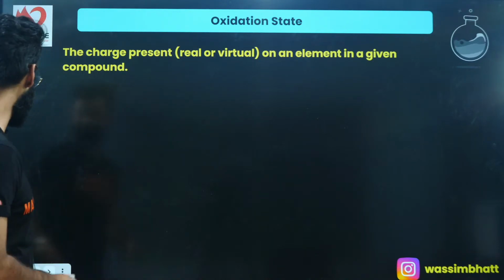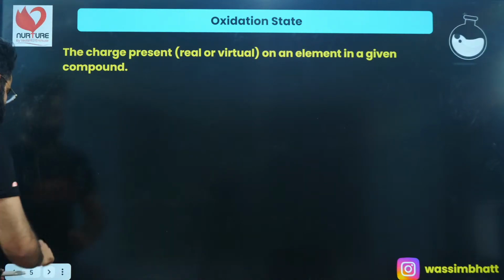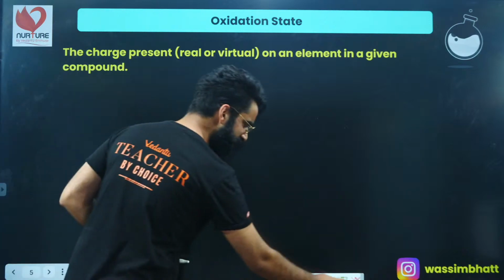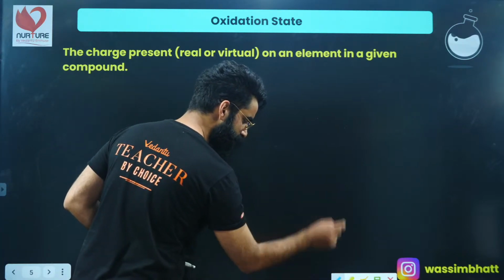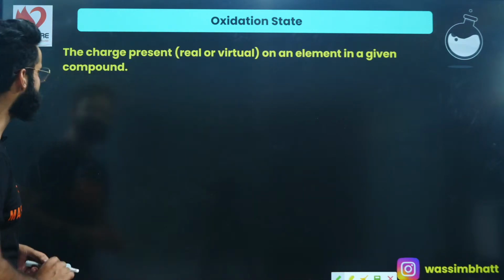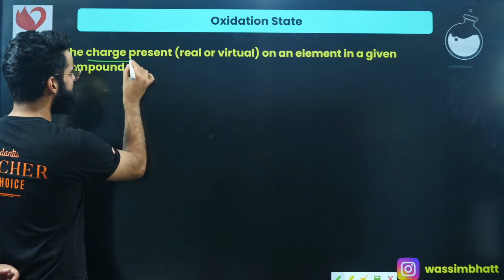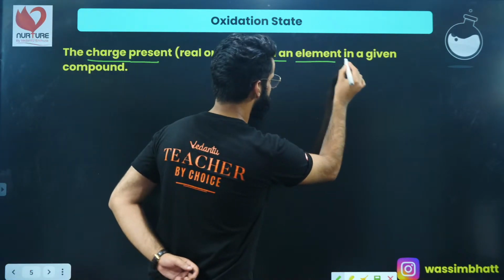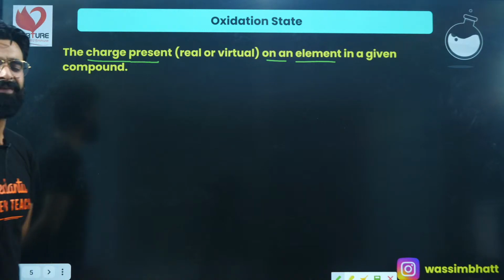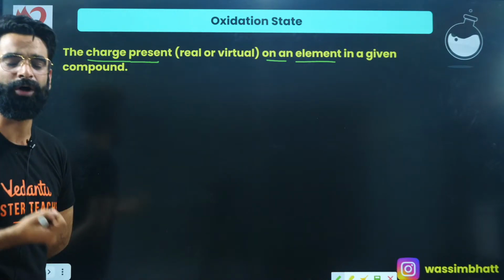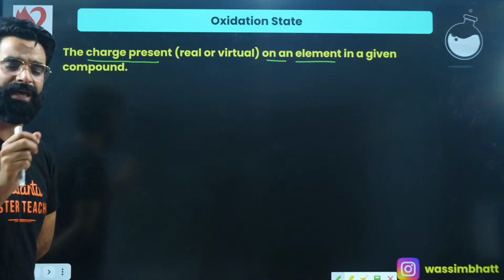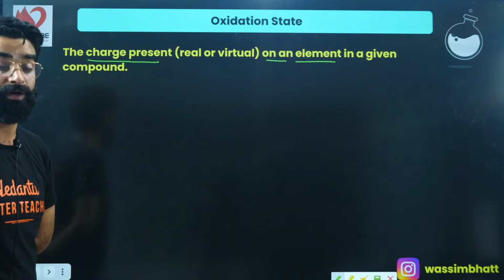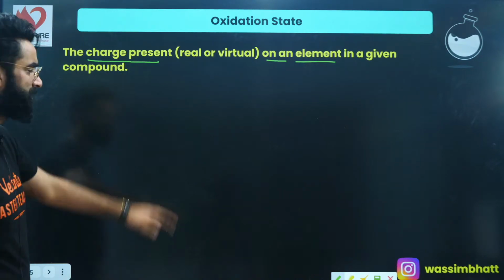So without wasting a lot of time, let's get started with oxidation state. How do we define this term? See guys, oxidation state is basically the charge present on an atom in a given compound, or you can say the charge present on an element in a given compound is something which we call oxidation state. What exactly does that mean? Remember the definition first.